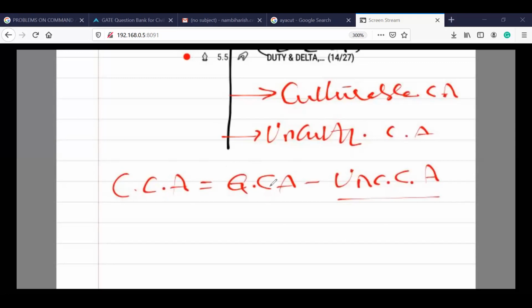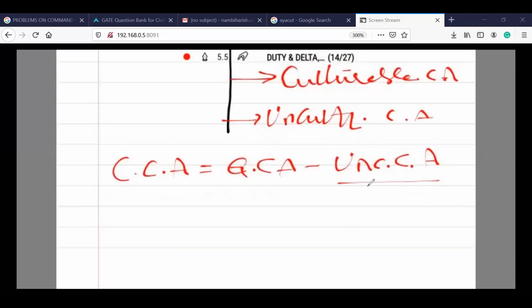So if you want to find out the complete command area under an irrigation system, we have to add the cultivable area and the uncultivable area. Now we need to find out the culturable command area under the system. So gross command area minus uncultivable area gives you the culturable command area. Knowing that much, I will take an example here to explain more about it.